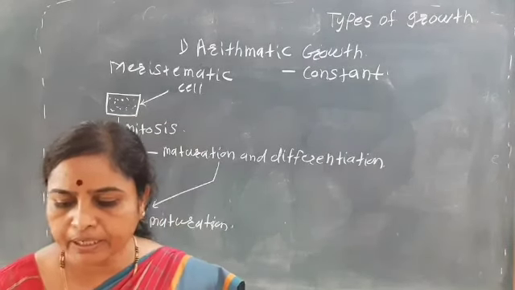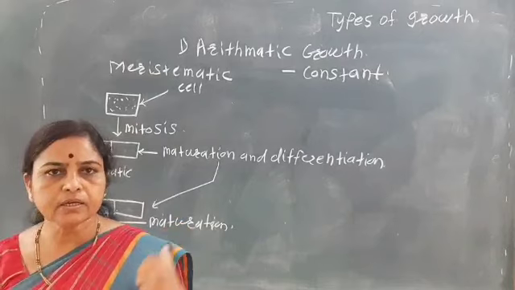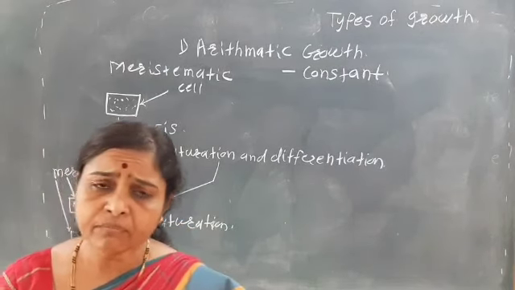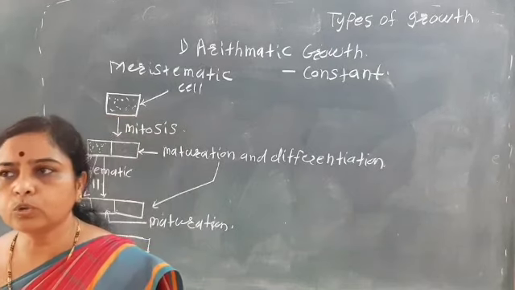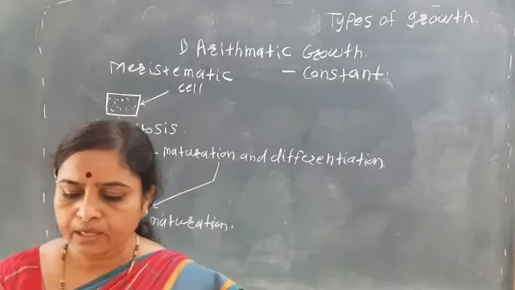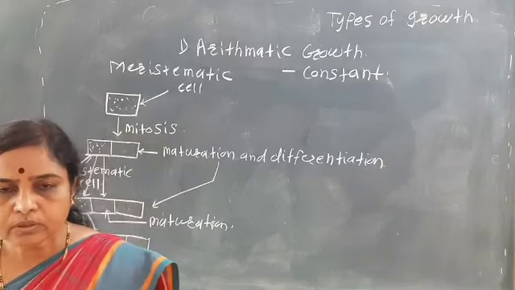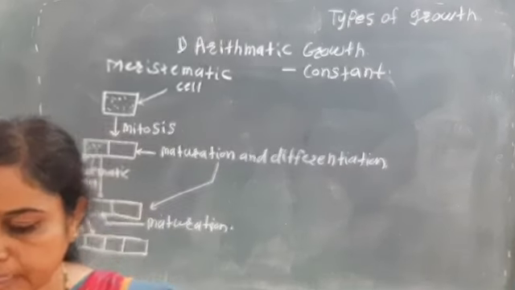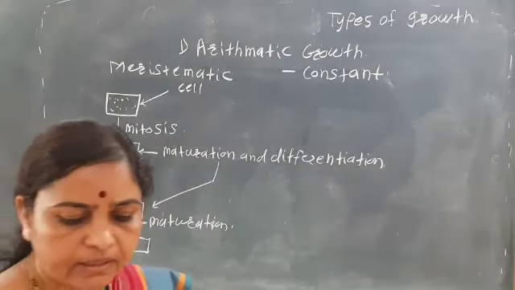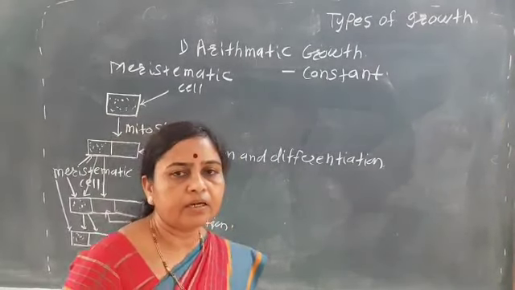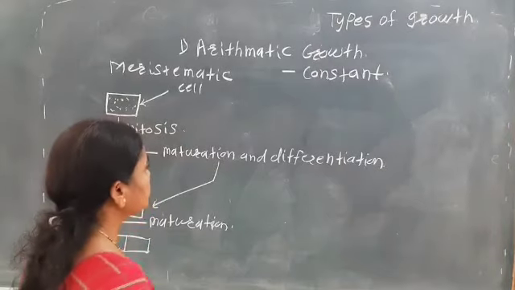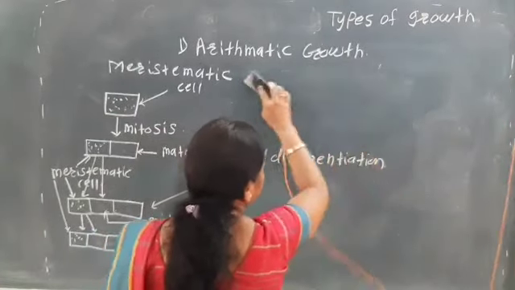This arithmetic growth is mainly seen during root elongation or stem elongation. If we plot the graph, the arithmetic growth shows a linear curve. So see how the graph looks here.